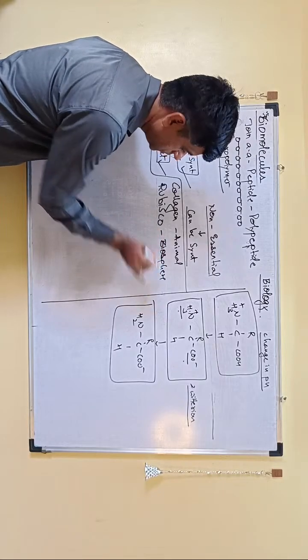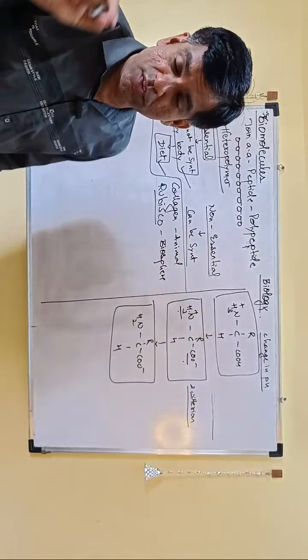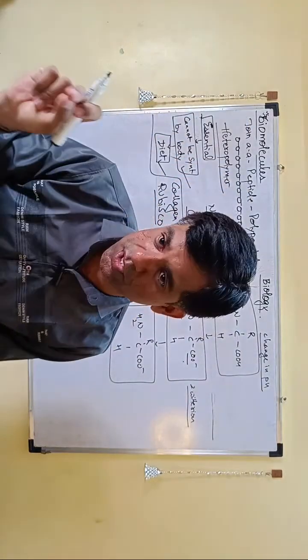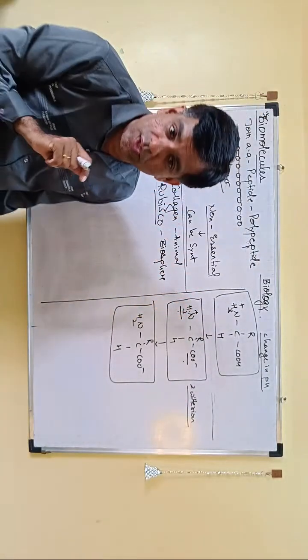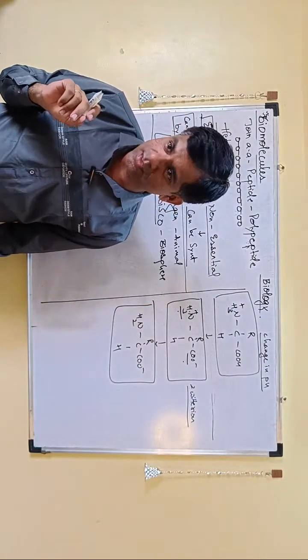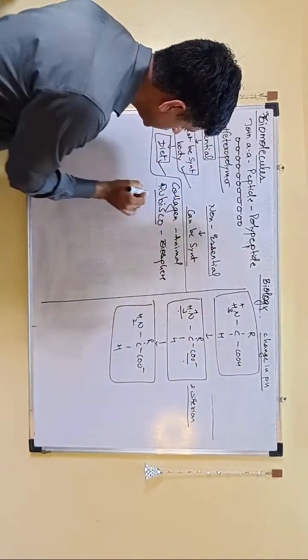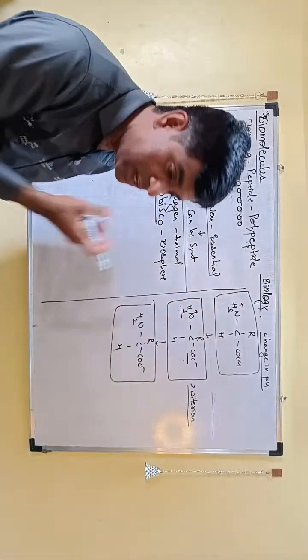So in the entire biosphere, it is your rubisco, ribulose 1,5-bisphosphate carboxylase oxygenase, the first enzyme in which pathway? Calvin cycle, right? So that is your dark reaction. So that is the most abundant enzyme. It is the feeding enzyme.